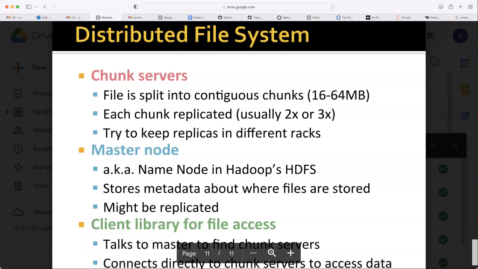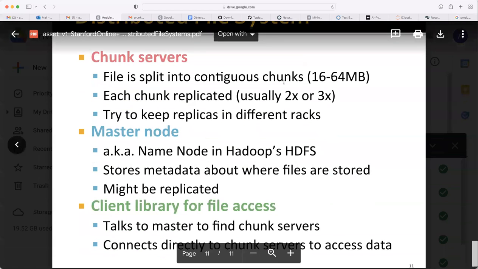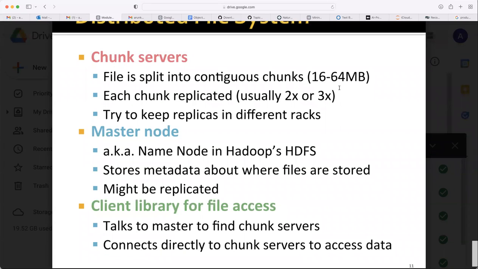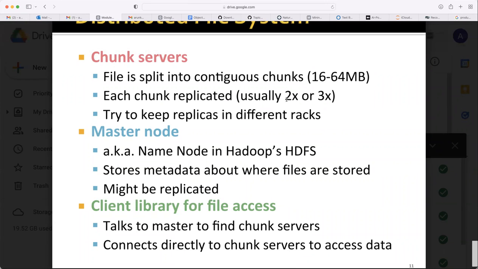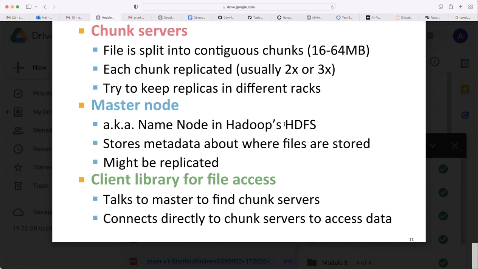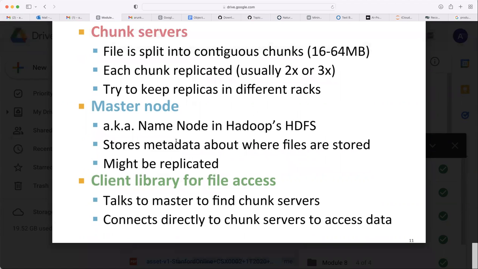So what is a chunk server? Each file is split into contiguous chunks, 16 to 64 MB. Each chunk is replicated usually 2x or 3x, meaning 2 times or 3 times. Try to keep replicas in different racks. This is the philosophy. Then there is one master node. Somewhere the program has to remember which copy is stored in which node, so one node is designated as the master node.